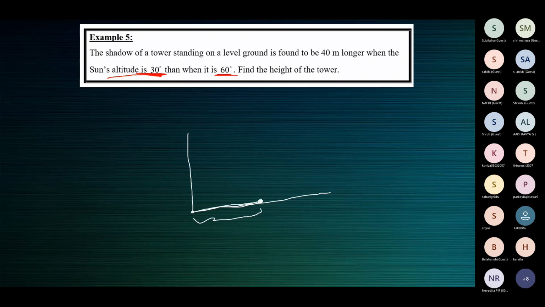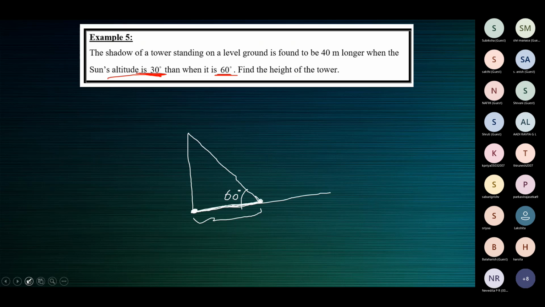See, the shadow will always fall from the foot of the tower. So let us say that this is the length of the shadow when the elevation is 60 degrees, because when the elevation is 60, the shadow is shorter. When the sun's altitude is 30 degrees, it is longer. So the sun's rays hit the top of the tower and they fall on the ground like this, making an angle of 60 degrees with the ground.